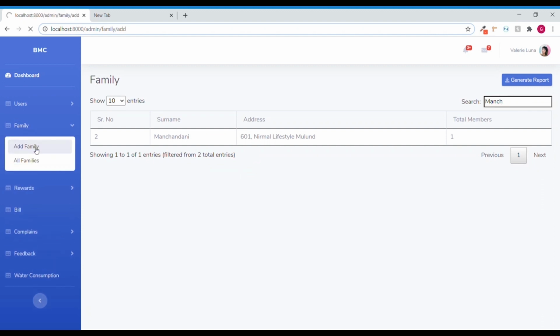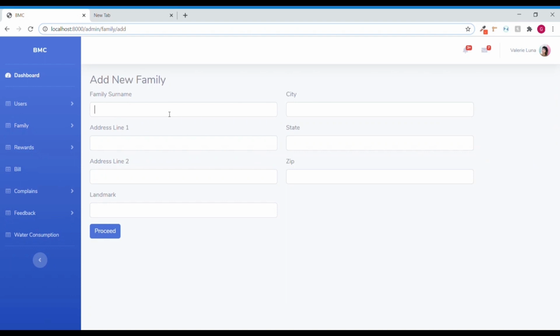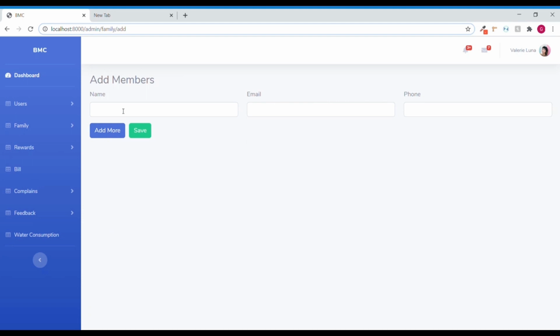Coming to the add family section, this is the surname. I can type in the surname as well. The address lines, the landmark, city, state, zip, and if I click on proceed, now I can add the members of the family, that is the name, email, phone number. I can either click save, or if I want to add a new member, I can surely add to it.